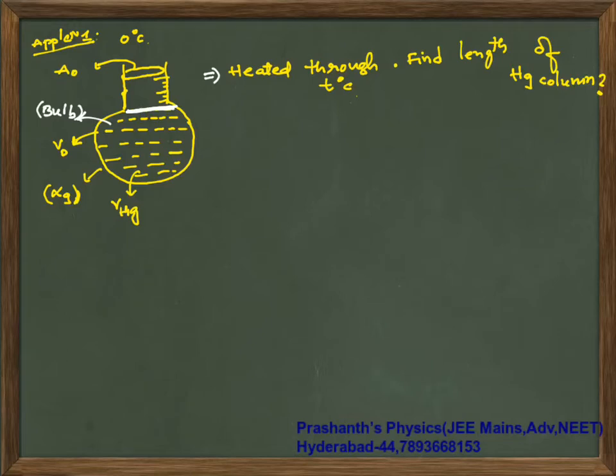Now how are you going to simplify this and solve? I will explain now. Observe very carefully. I am trying to do the solution now. Hope you have understood the question. First try it. Pause the video clip, try the answer, and then look into the solution. So first of all, your apparent expansion is V0 times gamma of Hg minus gamma of glass. Sorry, it is not 1 plus, it is simply